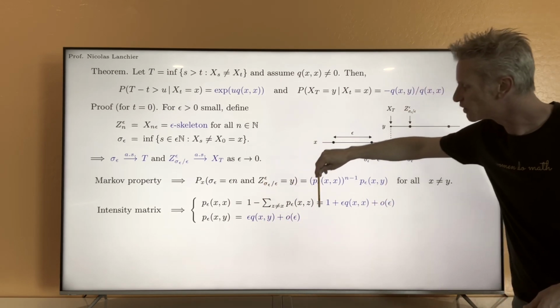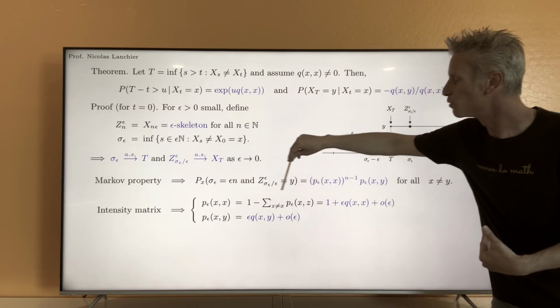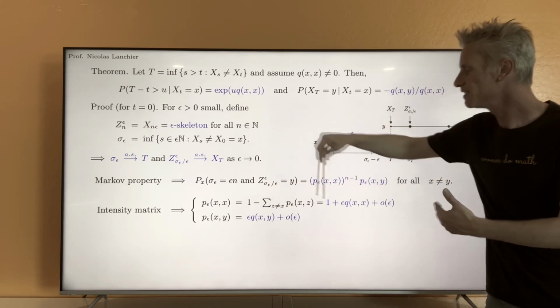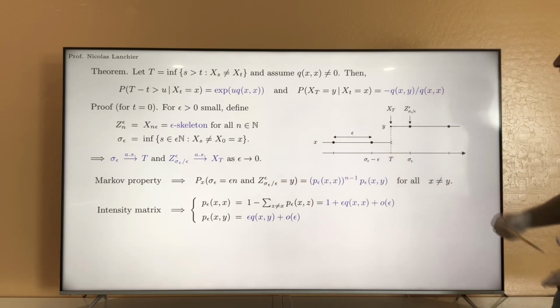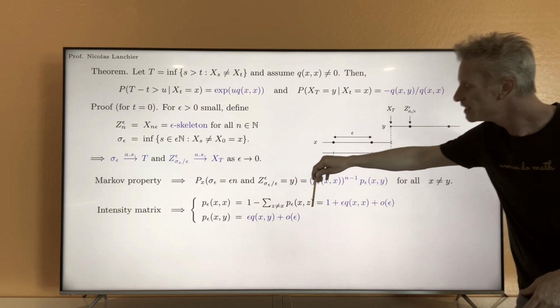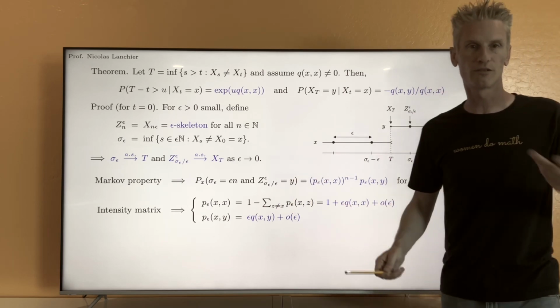This is the rate at which we jump from state x, not the rate but the probability, but then the rate is equal to exactly this divided by epsilon, and so that tells you that this indeed must be of the order of epsilon qxx plus little o of epsilon.